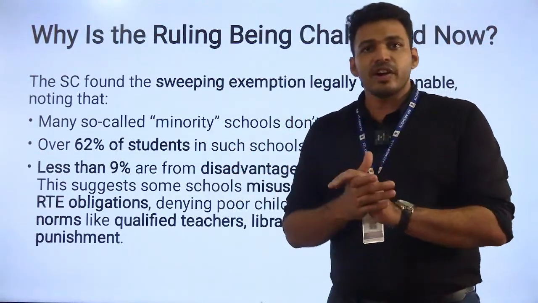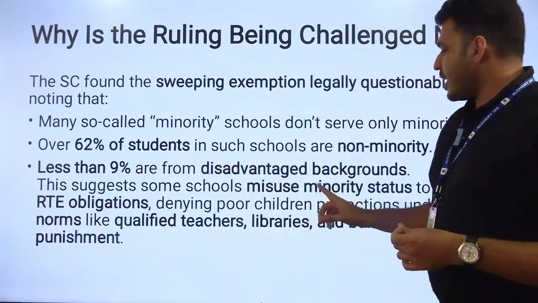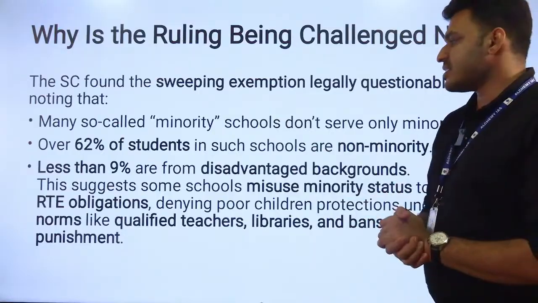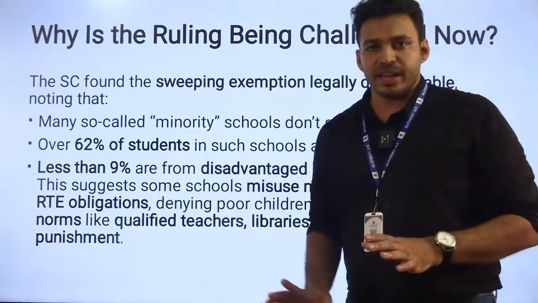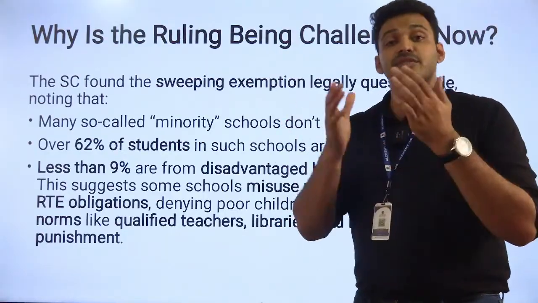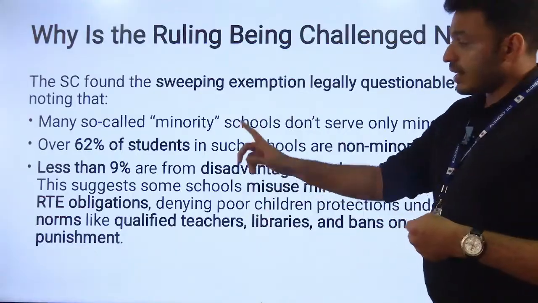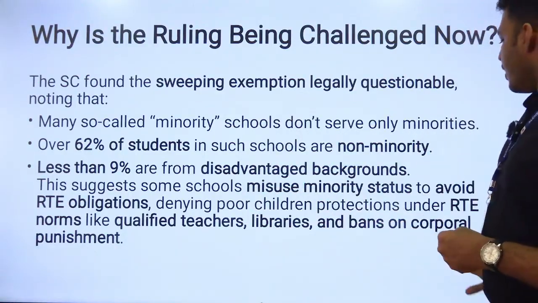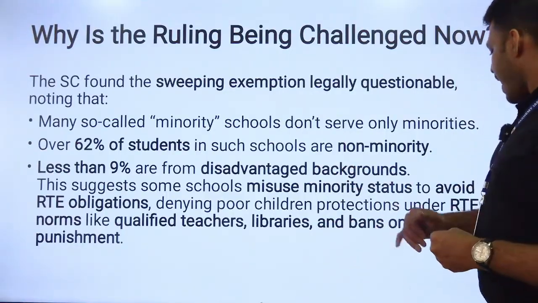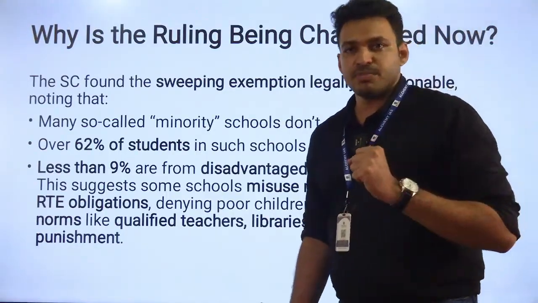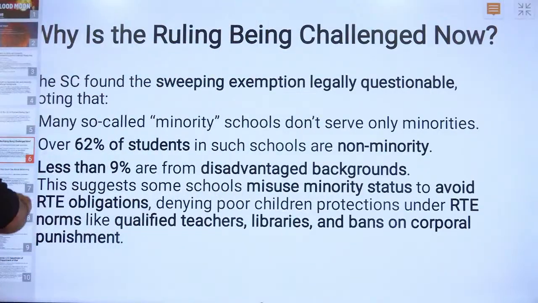They're so-called minorities, but not exactly minorities. Less than 9% are from a disadvantaged background. That suggests some schools misuse this minority status to avoid the RTE obligation. So this is a matter of concern. That's why the Supreme Court is re-examining, or changing, the earlier judgment that denied poor children protection under RTE norms like qualified teachers, libraries, and bans on corporal punishment. So this exception under Article 13 is being misused.